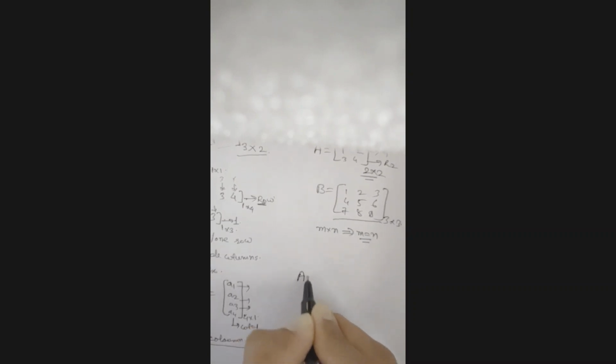Suppose I have a matrix A equal to A11, A12, A13, B11, B12, B13, C11, C12, C13. So the way I am writing the element, here I am writing a suffix 1, 1.